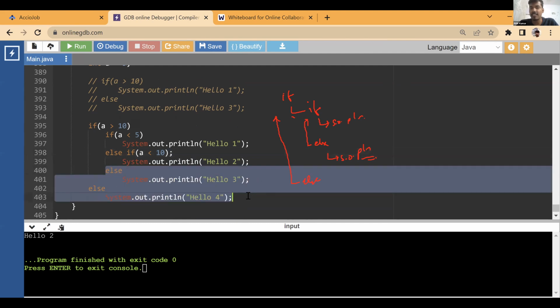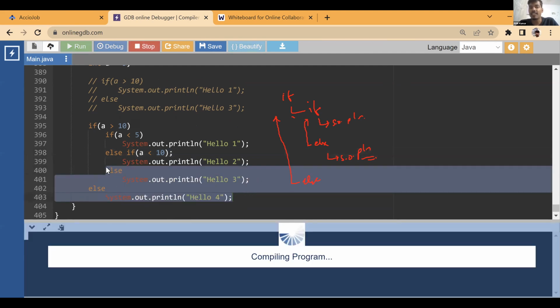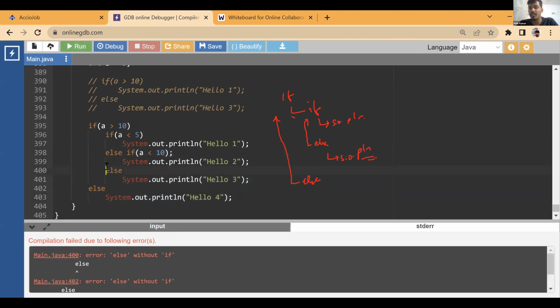But if I write else here, this else is not having any ifs to pair up. See, else without if. Okay. So these are the kind of things that you will see as input output questions in your company exams, where you would be required to debug this or tell the expected output, and it is not as easy as it would look like a if else condition.